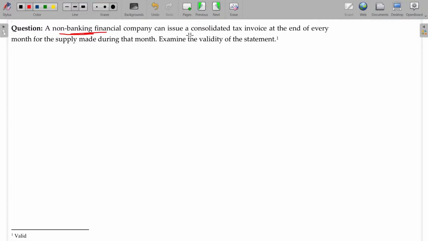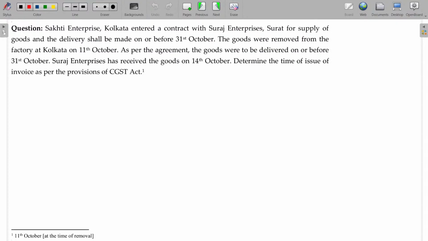A non-banking financial company can issue a consolidated tax invoice at the end of every month for supplies made during the month. So for the NBFC, they can issue the consolidated tax invoice by the period end. No problem. It is accepted.